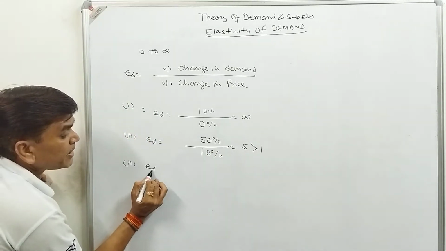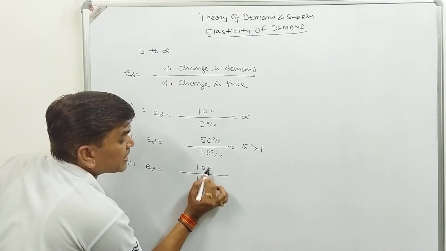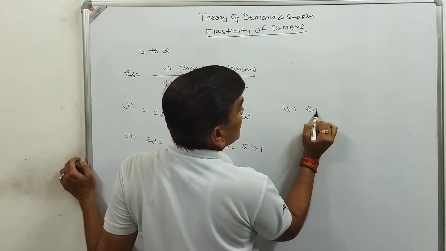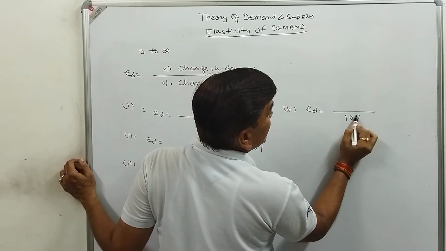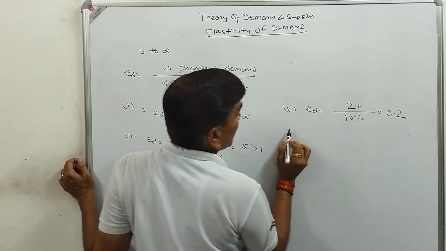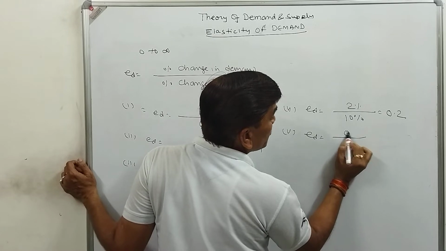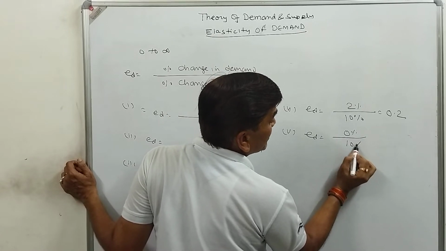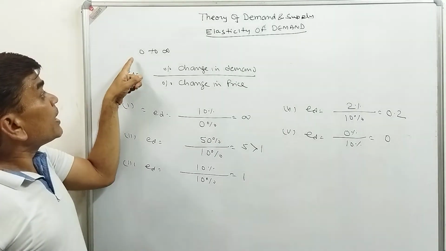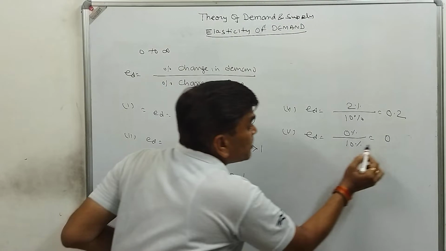Third condition may be there is equal change, 10% change in price, 10% change in demand, so equal to 1. Fourth condition may be there is 10% change in price, only 2% change in demand, so 0.2. And fifth one, there is 0% change in demand, 10% change in price, so 0. So always the value of elasticity of demand is between infinity to 0.